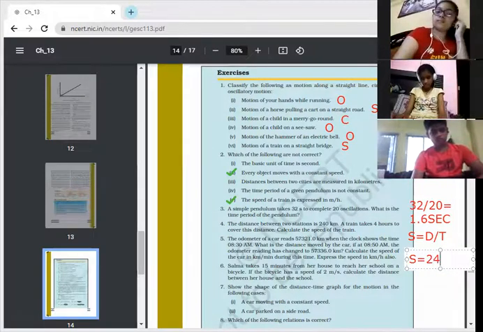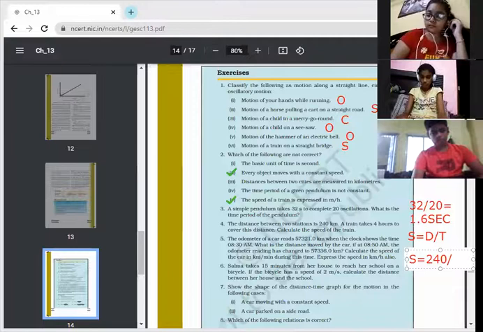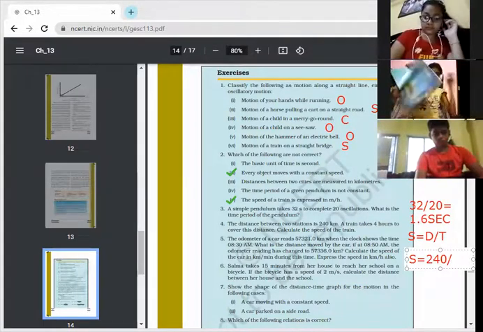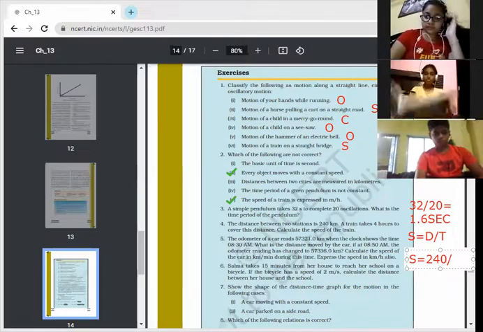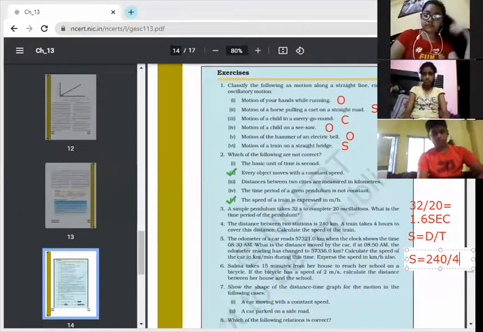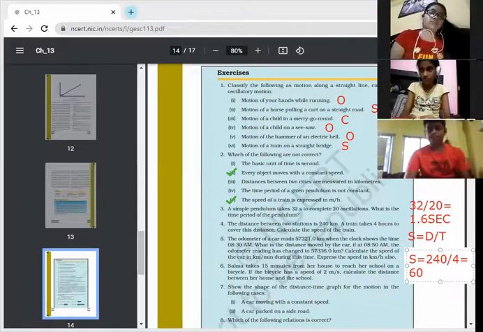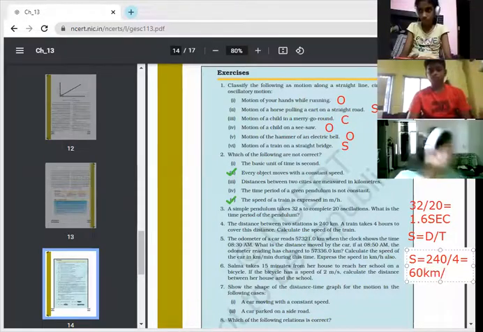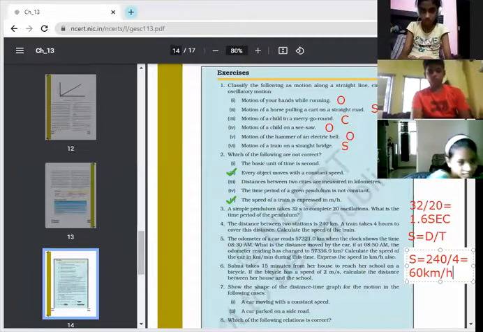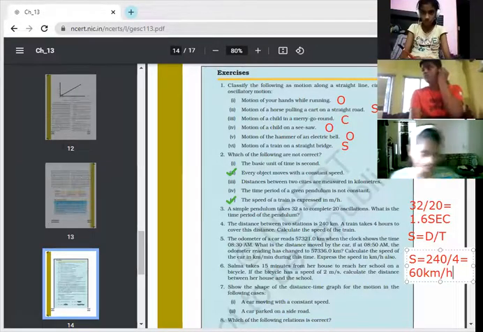Speed equals distance covered upon time taken. Yes, 240 kilometers is the distance, upon 4 hours. Can I have the answer? The answer is 60 kilometers per hour. Yes, it will be 60 kilometer per hour.